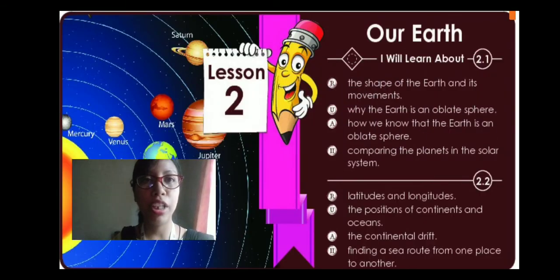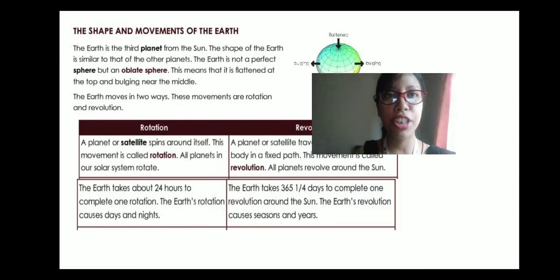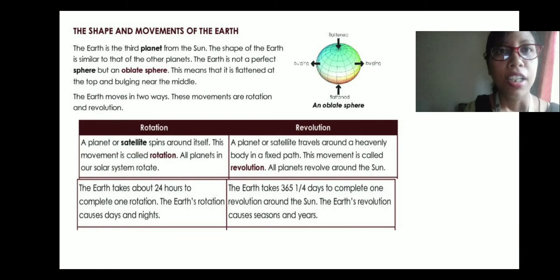Next we come to lesson number 2, that is Our Earth. We are going to discuss the first part of lesson 2. What have we learned from here? We have learned the shape of the earth and its movements, why the earth is an oblate sphere, how we know that the earth is an oblate sphere, and comparing the planets in the solar system. Now let's move towards the shape and movements of the earth. We already know that the earth is the third planet from the sun and it is almost similar to the other planets, right? Now, do you think the earth is a sphere?